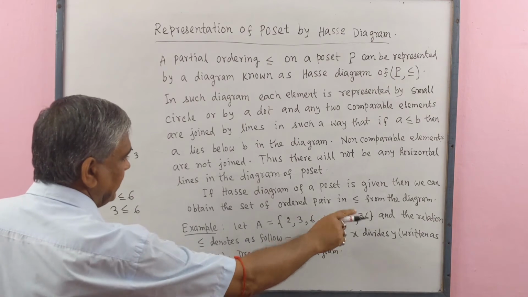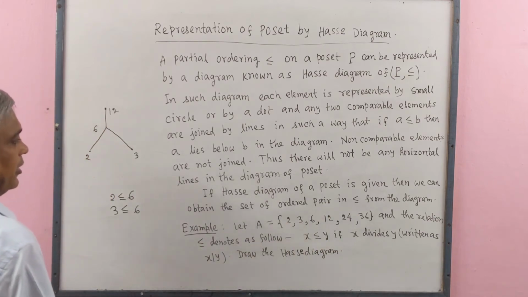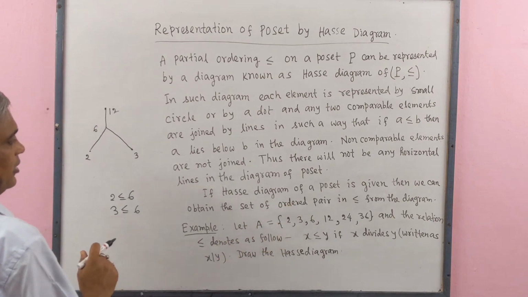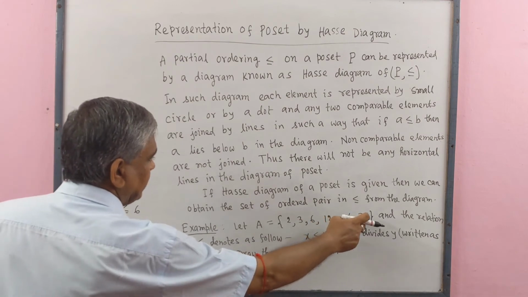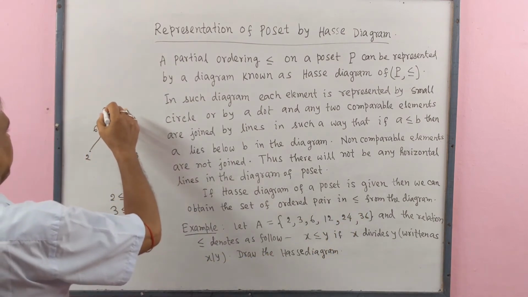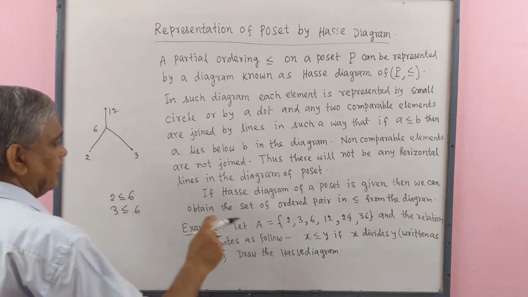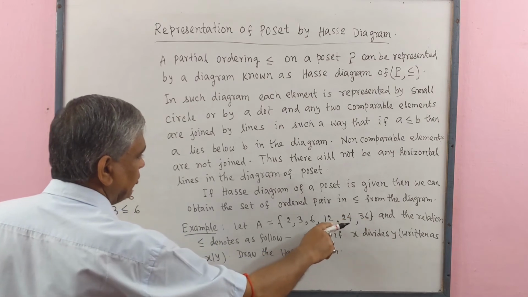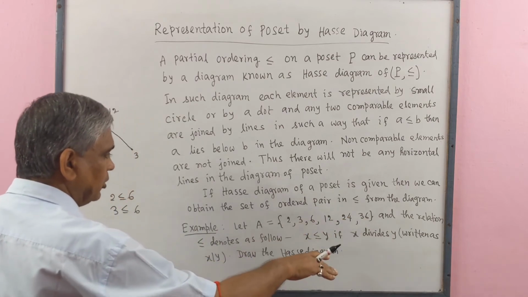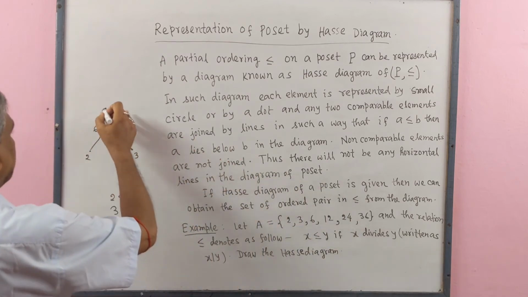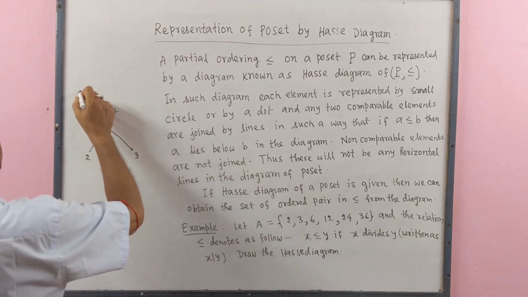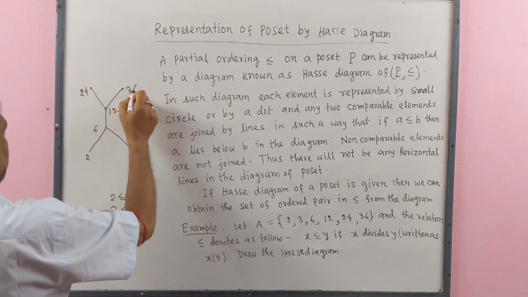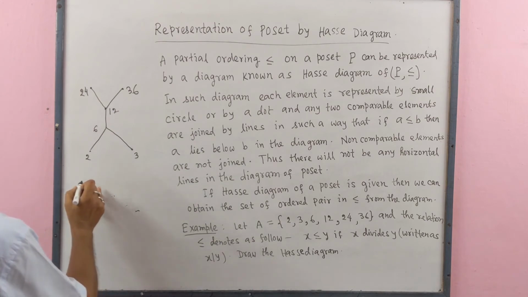Then 24 and 36. 12 divides 24 and 12 divides 36. But 24 does not divide 36. So 24 and 36 are not comparable. We will have to join 12 and 24. Also, we will have to join 12 and 36. 12 will be in the place below 24 and 36. We write here 24 and here 36. And this is the Hasse diagram.